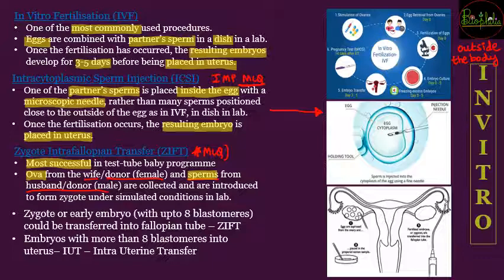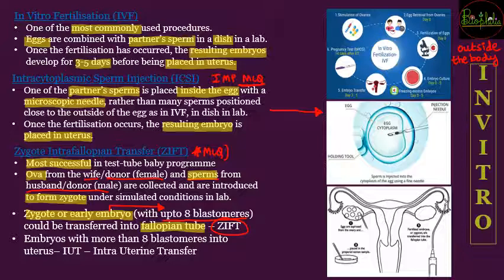So when these two gametes are collected, they would be introduced into the laboratory under stimulated conditions to form a zygote. So fertilization happens outside, so that is an in vitro technique. So once the zygote has been formed, or if it is kept for a longer period till the early embryo stage, which is up to 8 blastomeres, then the zygote or the embryo up to the 8 blastomere stage is going to be transferred into the fallopian tube. In that case it would be called ZIFT.